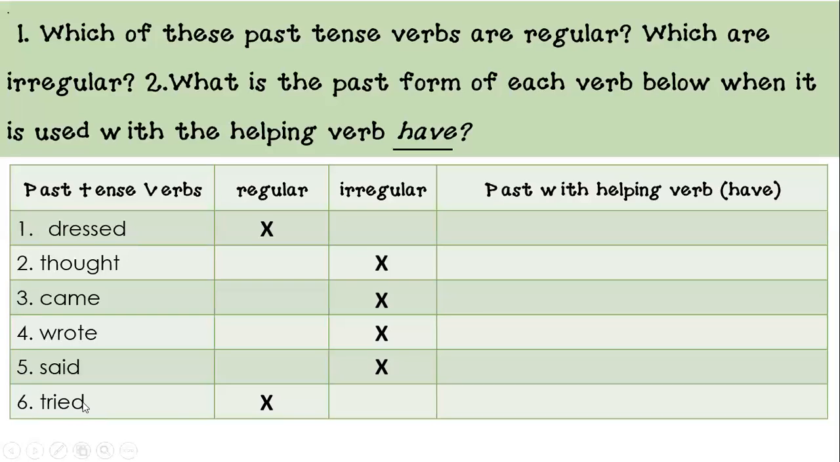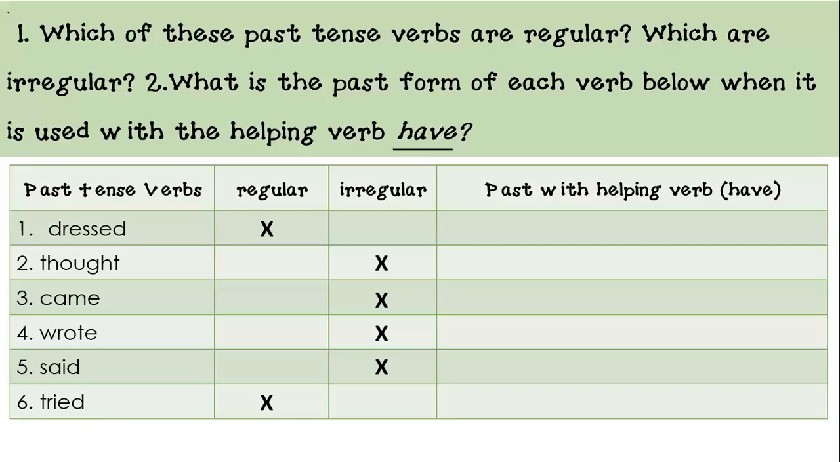And then for number six, we're following rule number three because the base form is try and we changed it to tried. We changed the Y to I and we added ed. So we followed rule number three. Perfect. Okay, so now let's go to the second question.